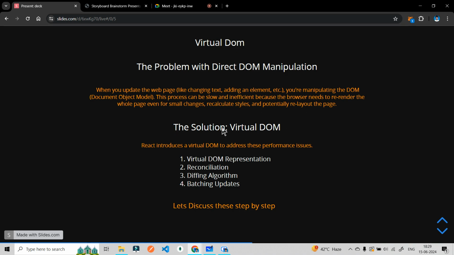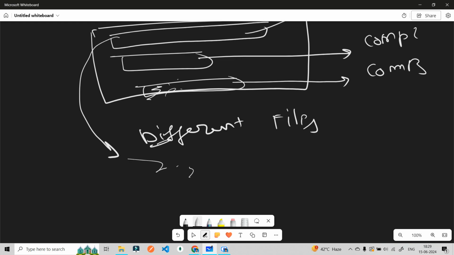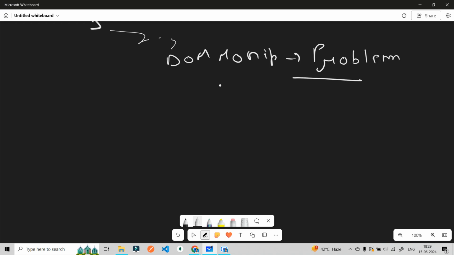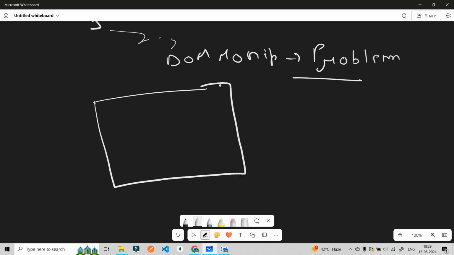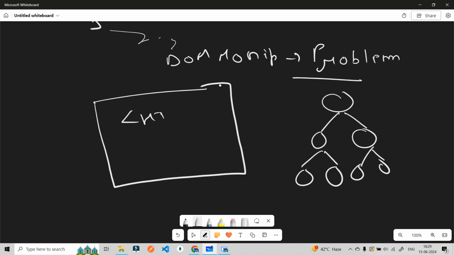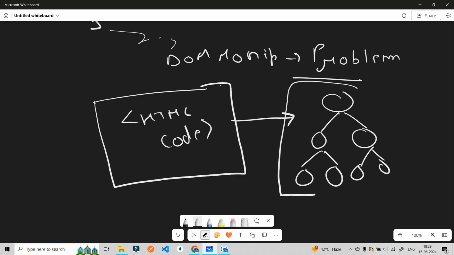Let's understand what this is saying. DOM manipulation is the problem. But what we were saying is, the manipulation we used to do in a particular React DOM. See, this is something known as the DOM tree. This is the HTML code, and this particular HTML code is being converted to this DOM tree.